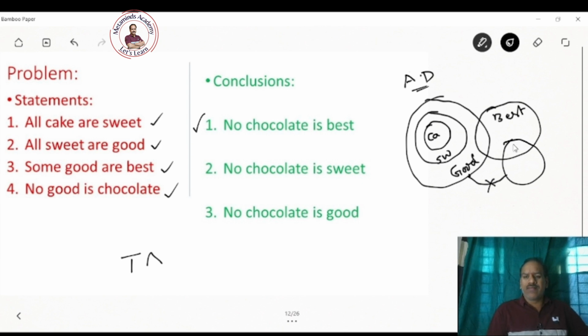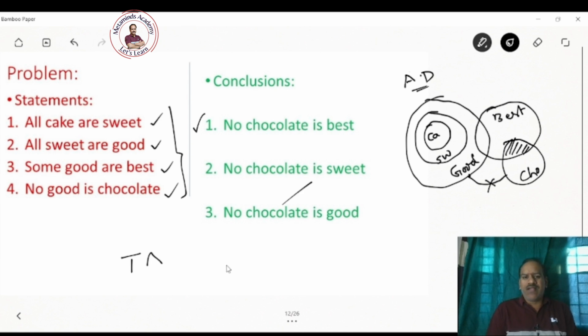That means from this we are not violating any given statement. Still, all the given statements are true in this alternative diagram also. Still, all cakes are sweet. All sweet are good. Still, some good are best. Still, no good is chocolate. So all the given statements you can construct from this diagram also. That means when no chocolate is best is given, you can have intersection between chocolate and best. That means some chocolate may be best.